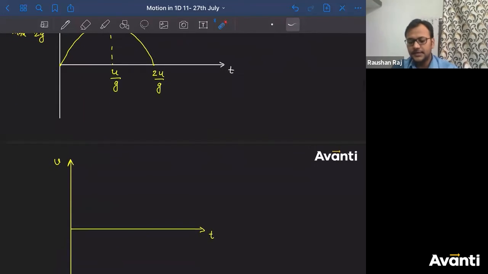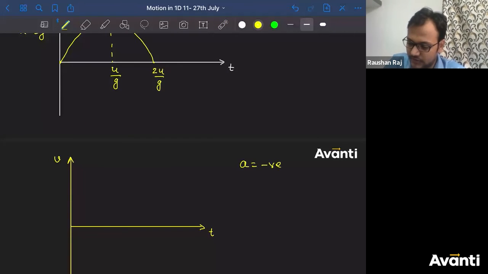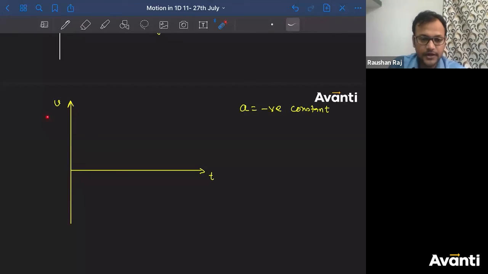Okay? Now, how will the graph look like, guys? Since acceleration is a negative constant, how will the curve in the VT graph look like? What should be the nature of the curve if acceleration is constant in the VT graph?